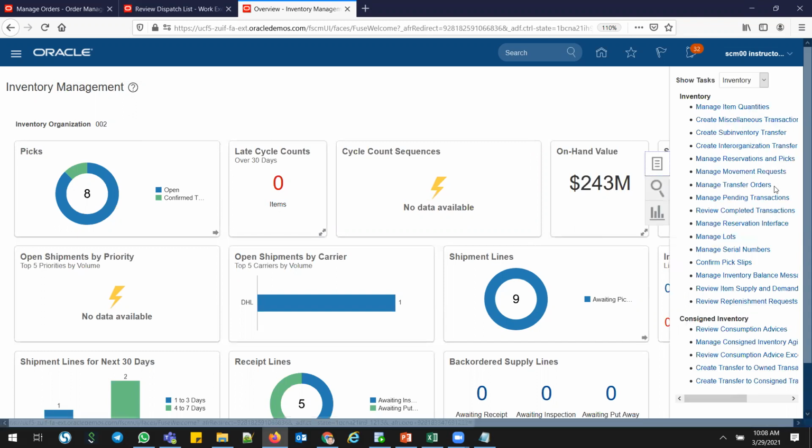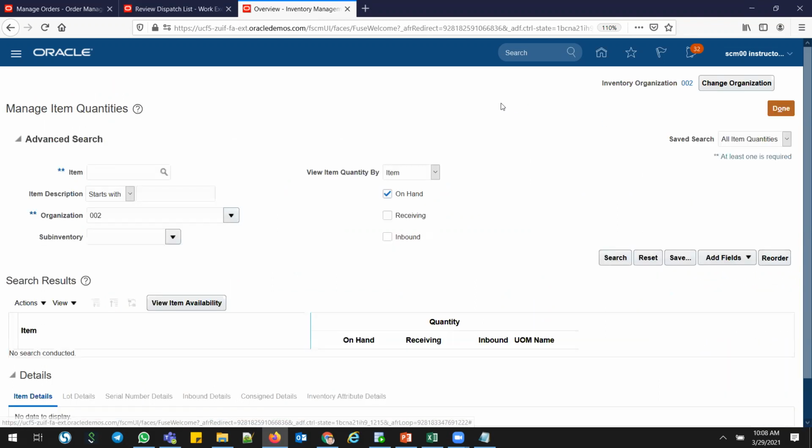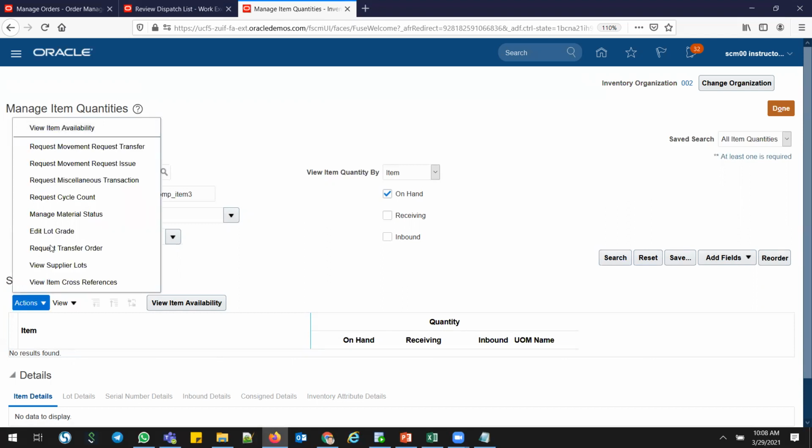And go to Manage Item Quantities and give this S22 item 3. This item I need from 001. Search. We don't have any stock. If you don't have stock and you want, create a transfer order. Transfer order is nothing but the IRISO process in EBS. That's a very big process in EBS, but here they simplified the process. It is a very simple, two-step process. Just click Action, Request Transfer Order.